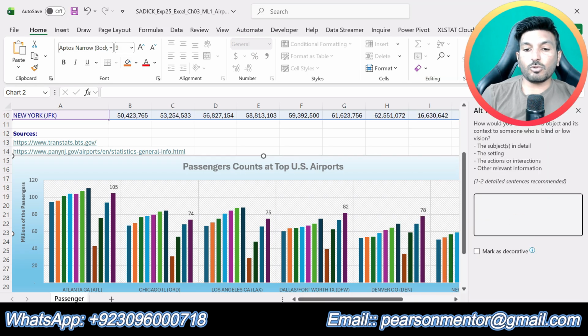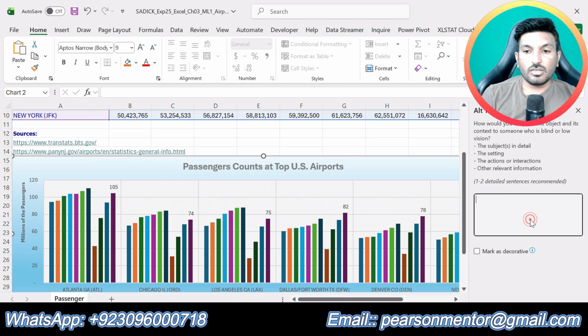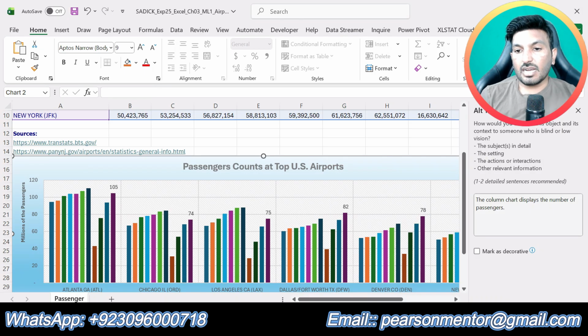So now here we are supposed to add the alt text, that is the column chart displays the number of passengers. So here we will type the column chart displays the number of passengers including the period. So here we have typed the alt text, that is the column chart displays the number of passengers. So that was the alt text.